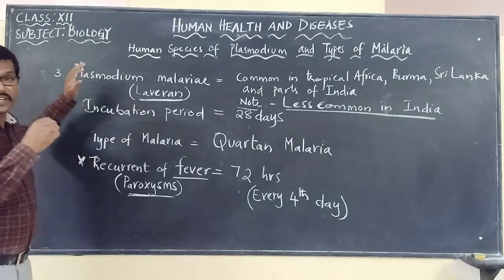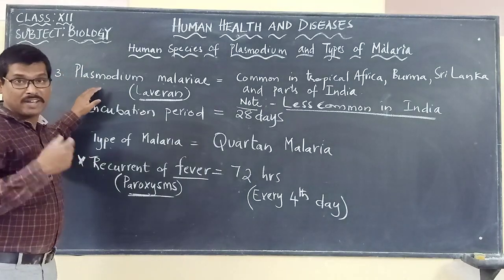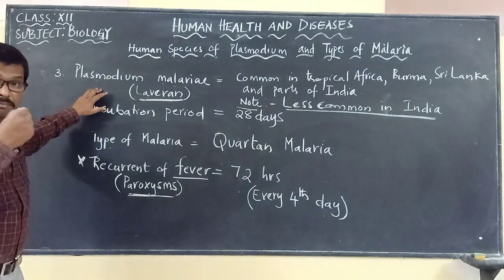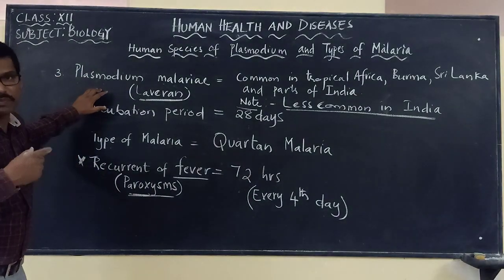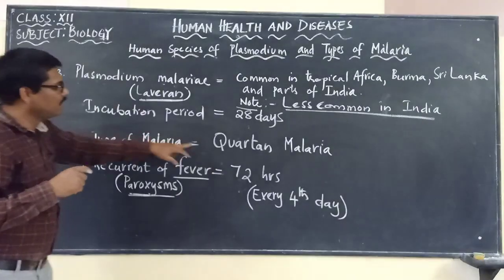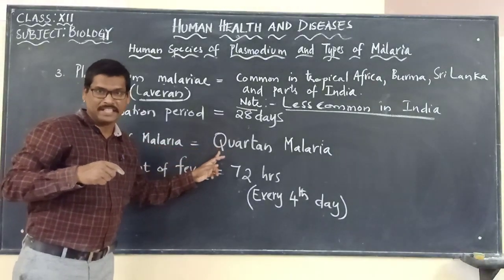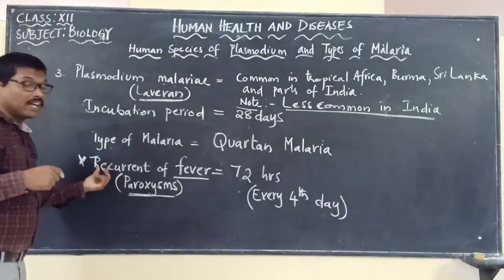So the first one, when we are talking about Plasmodium vivax, is benign tertian malaria. Then malignant tertian malaria is the second one, Plasmodium falciparum. The third one is called quartan malaria. And recurrence of fever.